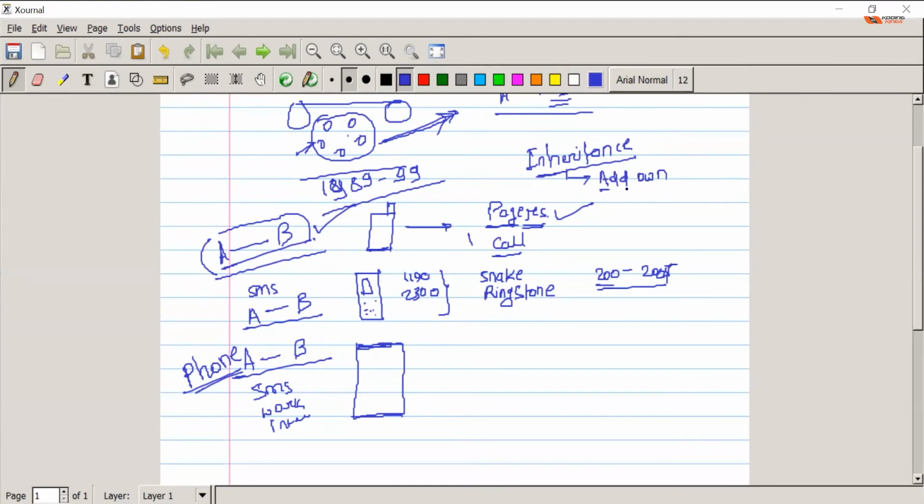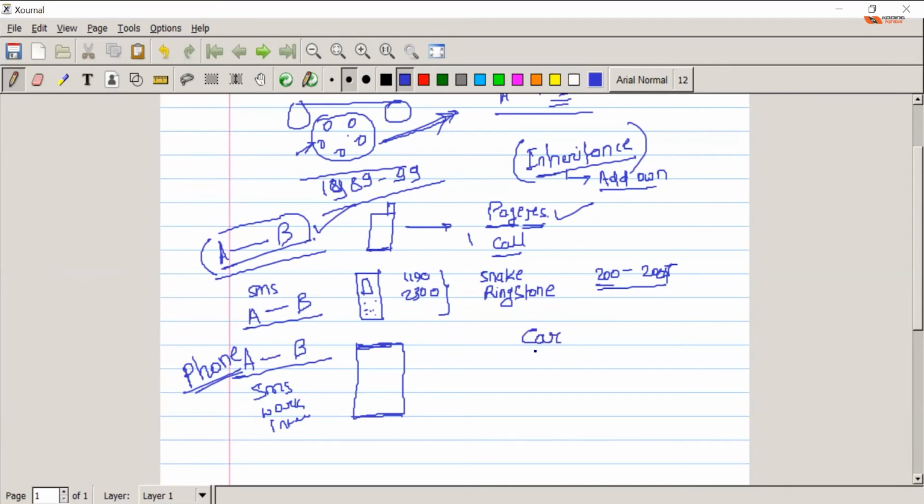Just like you inherited from your grandparents and parents, you might not know, but your nose might be coming from your grandparents, your eyes might be coming from your maternal grandparents. It's completely inheritance. So the human race itself is comprised of inheritance. Yes or no? That exactly happens in object oriented programming also. So what kind of inheritance are we talking about here? Let's take a simpler example.